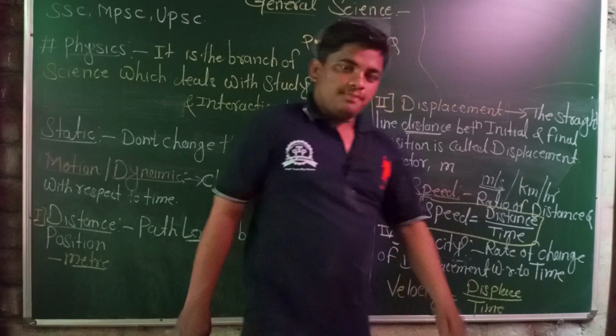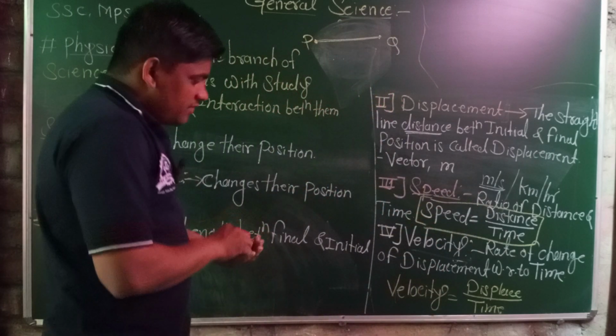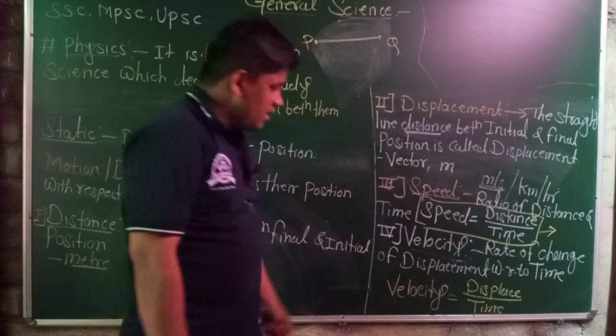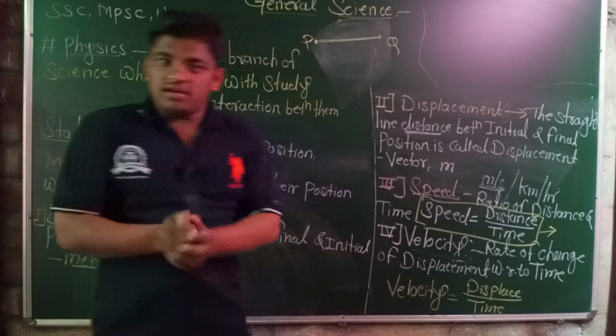Speed is a scalar quantity, and velocity is a vector quantity.